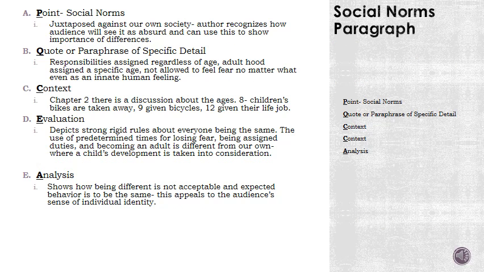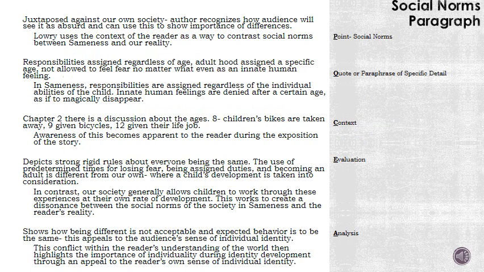When we created the body paragraphs, we didn't have any sentences made. We just did point form. Line by line, we will now create the sentences for each of the lines in the paragraph. So point form by point form, line by line, I'm going to take each one of the PQCEA and turn them into a statement. So my juxtaposition between our society and the one that's created in the book becomes: Lois uses the context of the reader as a way to contrast social norms between sameness and our reality.